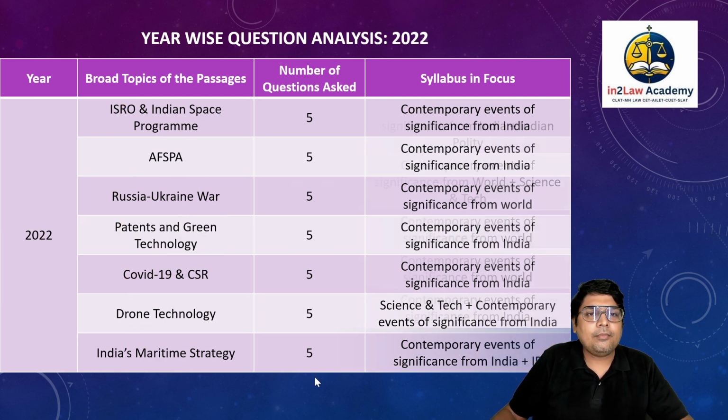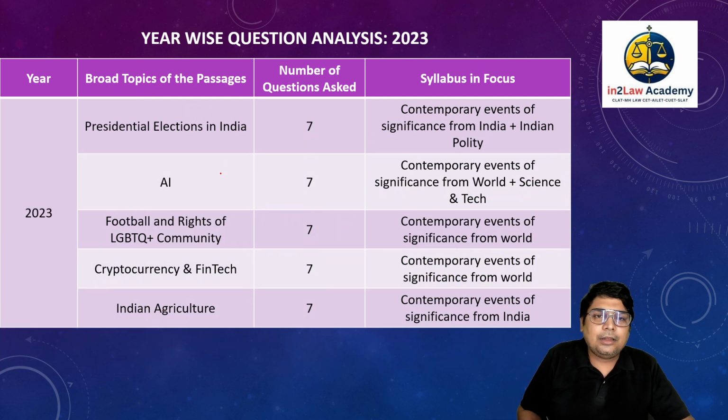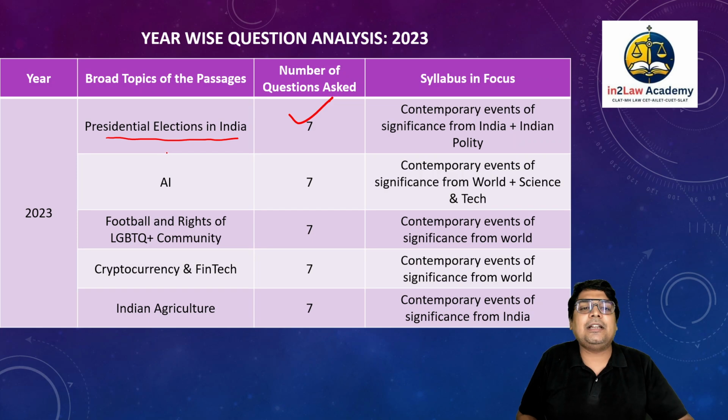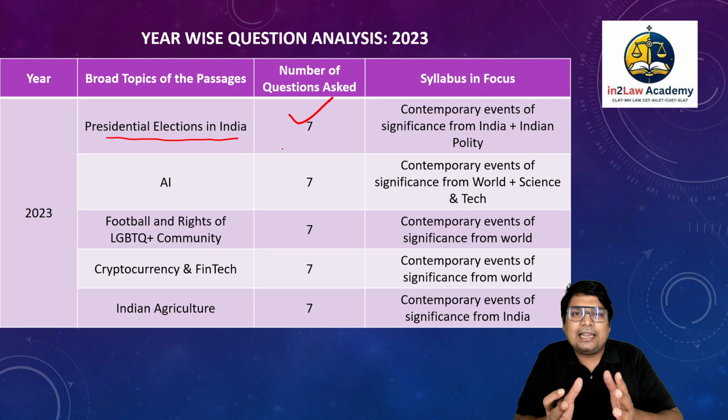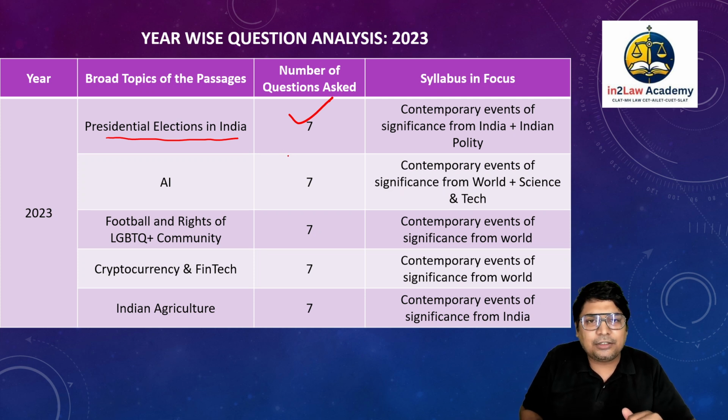Okay, going ahead, 2023. Again, in this particular year, we had lesser number of passages, but each passage had more questions, 7 each, right? So the first one was about presidential elections in India. This is the second time that we have a lady president, right? So Pratibha Devi Patil and now Draupadi Murmu. So there were multiple questions on these lines as well. This is again a significant event from India, and this also belongs to Indian polity.